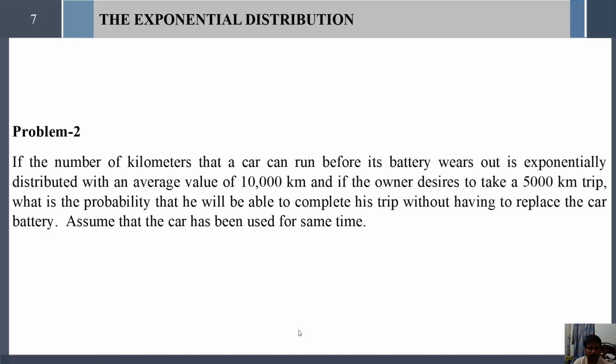And next, another problem. If the number of kilometers that a car can run before its battery wears out is exponentially distributed with an average value of 10,000 kilometers, and if the owner decides to take a 5,000 kilometer trip, what is the probability that he will be able to complete his trip without having to replace the car battery? Assume that the car has been used for the same time.